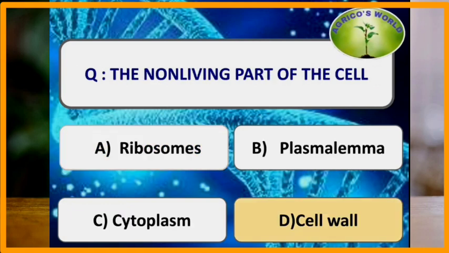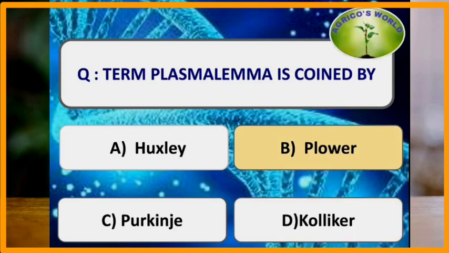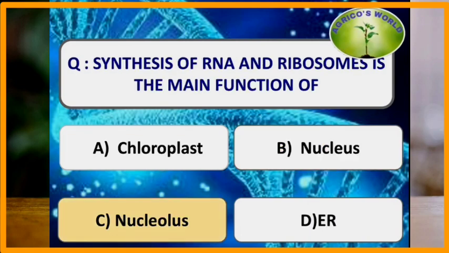The non-living part of the cell is the cell wall, but it is produced and maintained by the living protoplasm. The term plasma lemma was coined by Plowe. Synthesis of RNA and ribosome is the main function of the nucleolus.